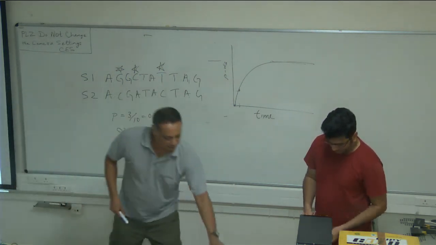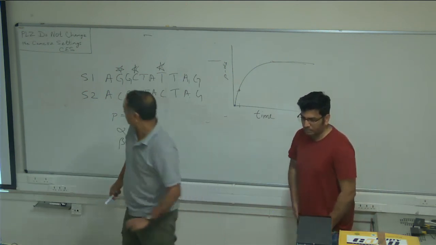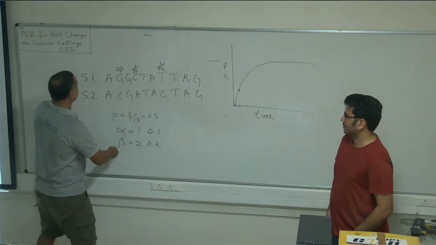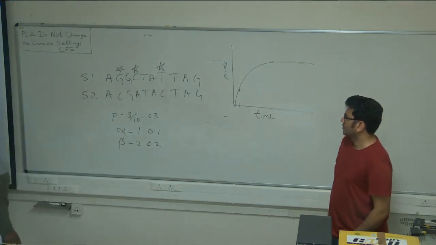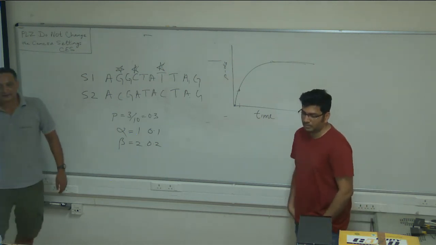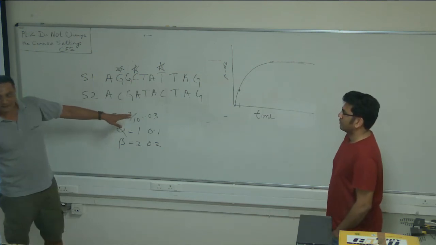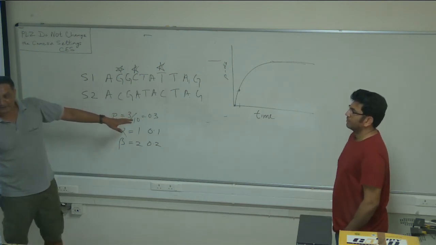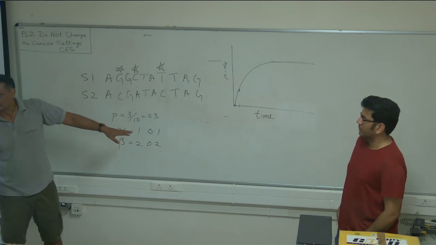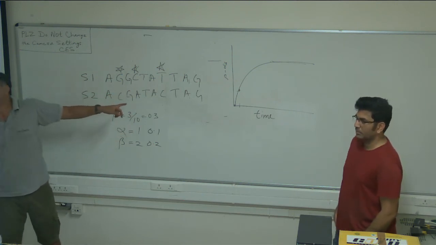And then in the Kimura 2 parameter model, you have this alpha and beta, and that goes in here to get the corrected distance. So, as you can imagine, as you increase the number of parameters, more and more parameters have to be estimated using just the same amount of data.